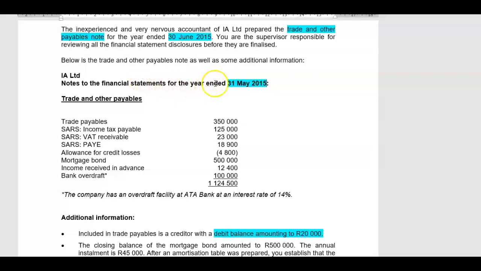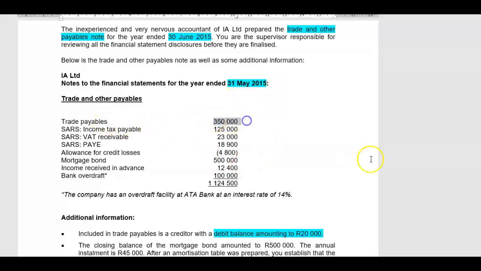It should have been notes to the financial statements for the financial year ended 30 June 2015. Now, under that, we should show 2015 Rand, 2014 Rand. So here there are no comparative figures. So that is a mistake. Also, there's no indication of the currency, Rand. That is a mistake. There's no indication of the rounding. Now, in this instance, the rounding is only Rand because we do not work in thousands, millions, whatever. But I should give an indication of the fact that it is Rand.